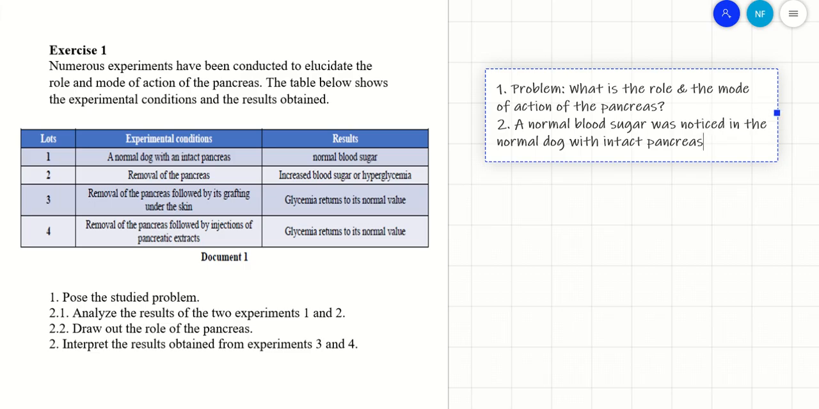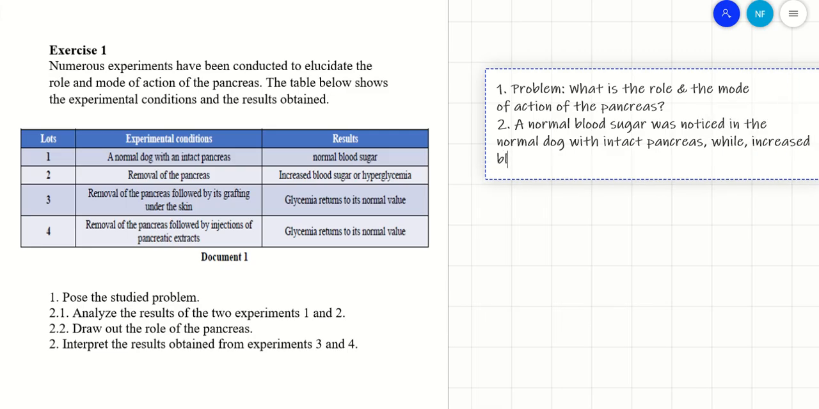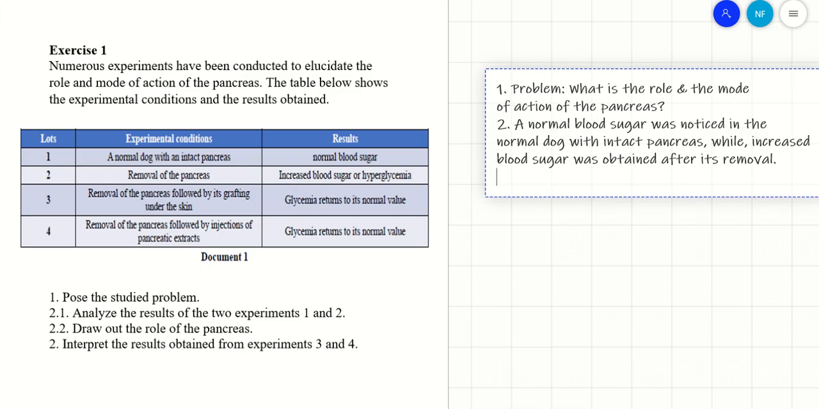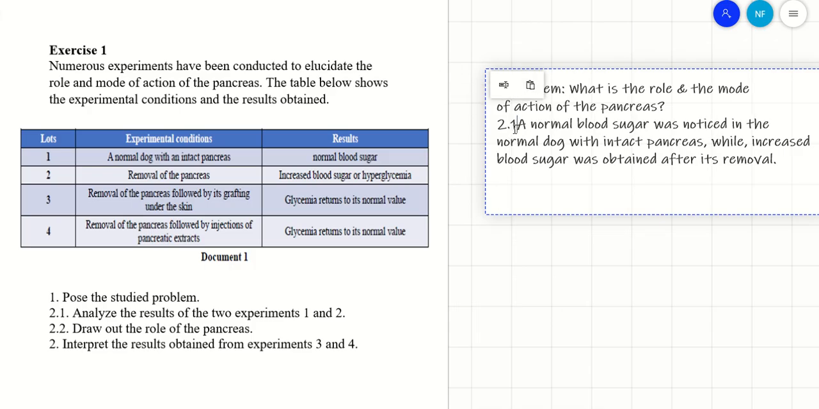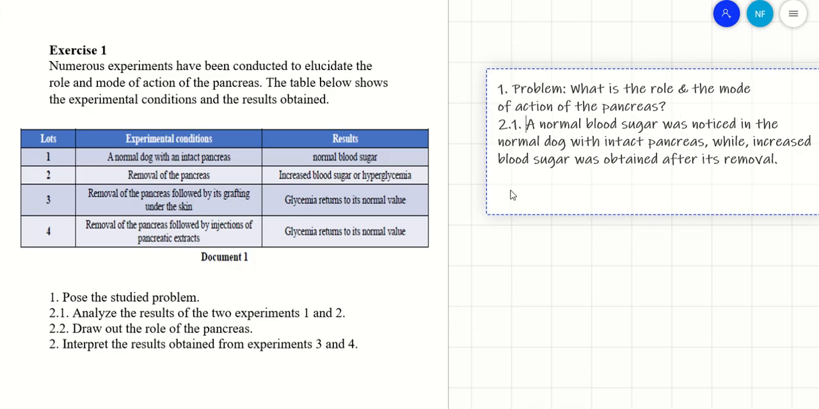Since these results are different from each other, we have to write while increased blood sugar was obtained after its removal. After, meaning the pancreas was removed. We did the analysis of experiments 1 and 2. So this is 2.1. Great. 2.2.